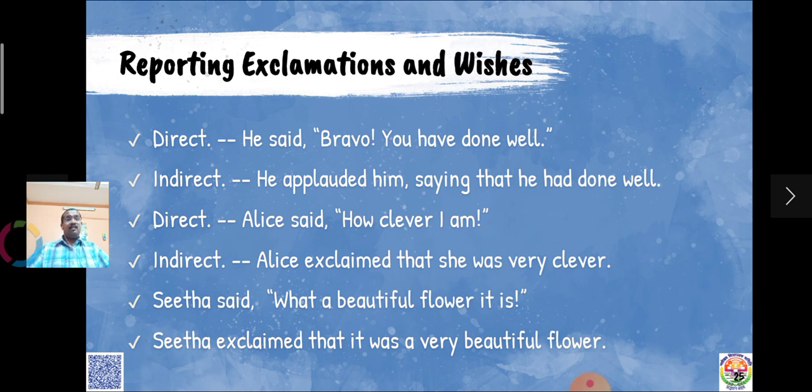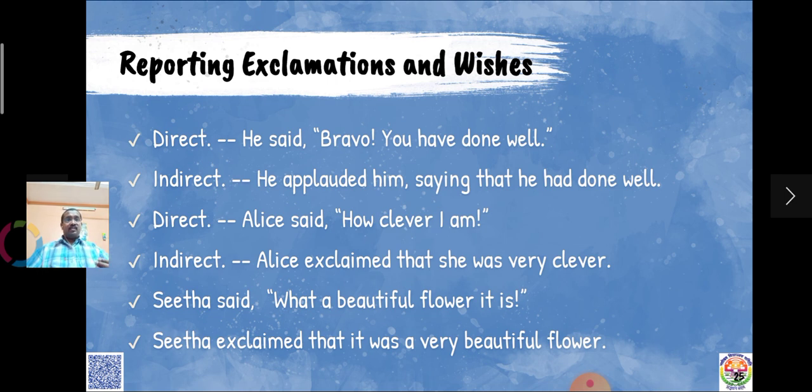Alice said, "How clever I am!" At the end, exclamatory mark. So we can understand that it is an exclamatory sentence. How is used there not for asking any question here, but for indicating to what extent Alice is clever. And when you change into indirect speech, what happens to that how? That how should be changed into very. Look at that. Alice exclaimed that she was very clever.